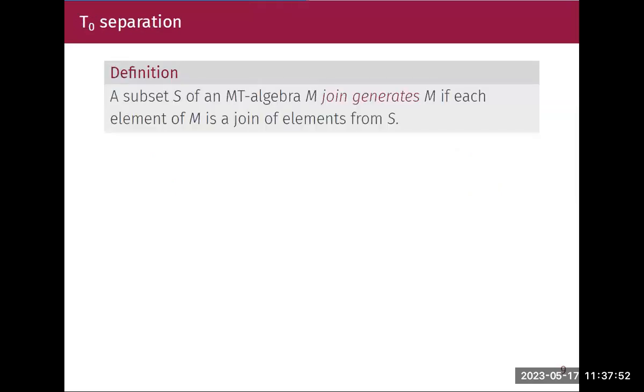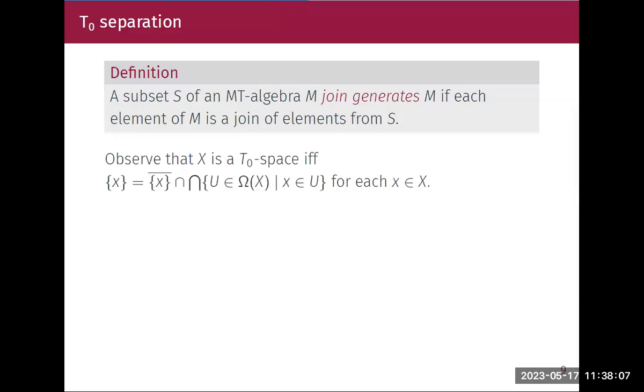To begin with, I just want to recall the definition of join generation. We say a subset S join generates an empty algebra if each element of the algebra can be written as a join of elements from S. In fact, the singletons usually are join dense in a topological space, or join generate the topological space. But in our case, we may not have the atoms. So what we are trying to do here is to see how the atoms in each separation axiom can be rewritten, and to identify the subsets in my empty algebra which resemble how the singletons act in topological spaces and join generate them.